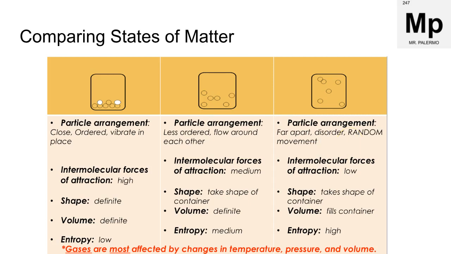When we get to the gases, these are the furthest apart, the most disordered, and the most random and the greatest potential for movement due to a low intermolecular force of attraction. So gases will always not only take the shape, but they're going to fill the container. And in terms of that entropy, since they have all this movement, we can rearrange these particles in many different ways, and so the entropy is very high. And recall that gases are most affected by changes in things like temperature, pressure, and volume.